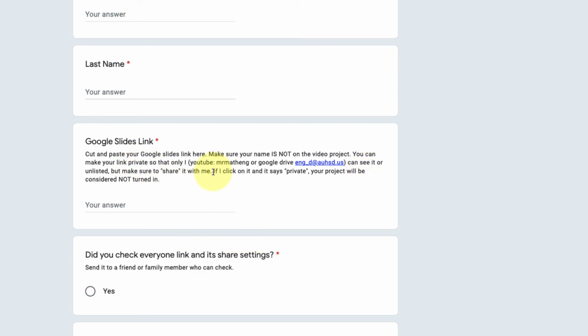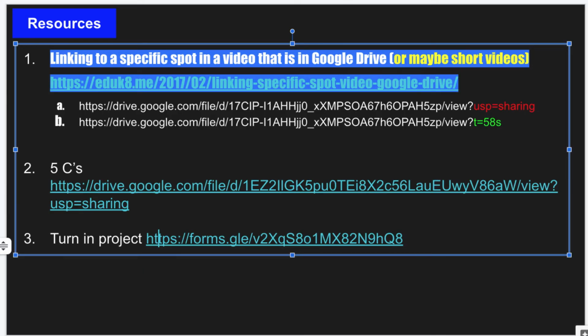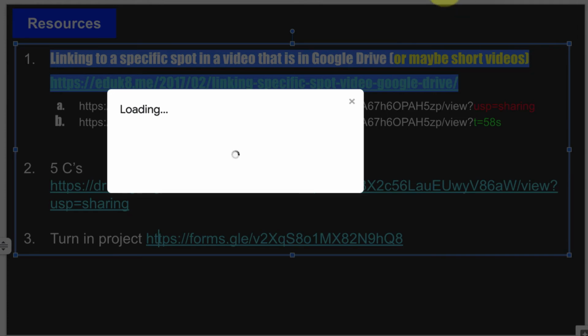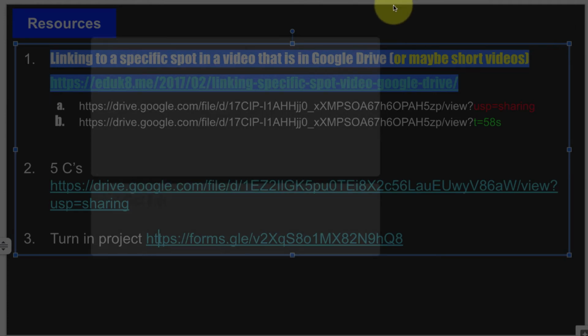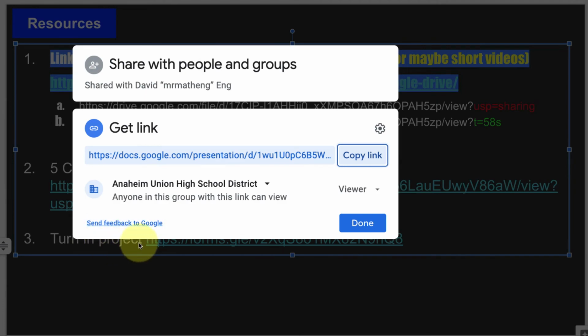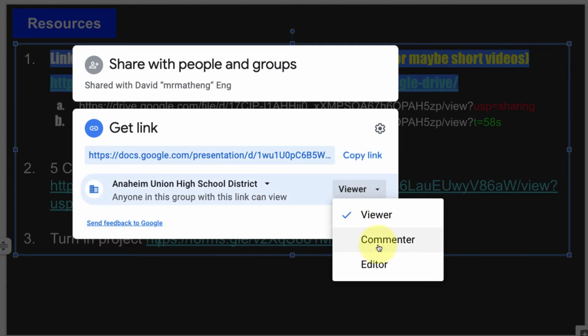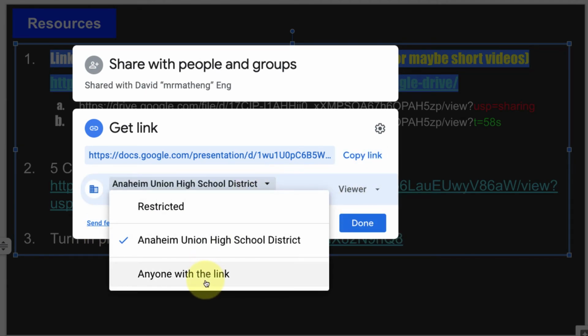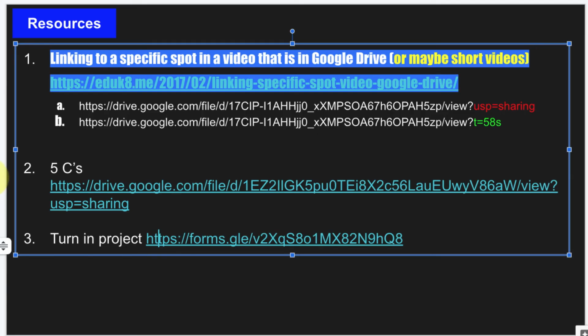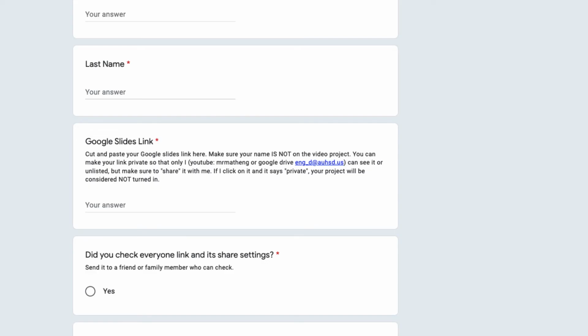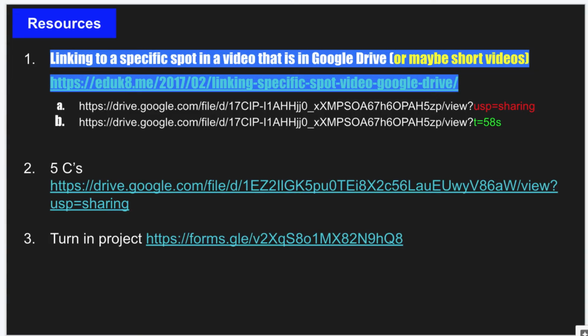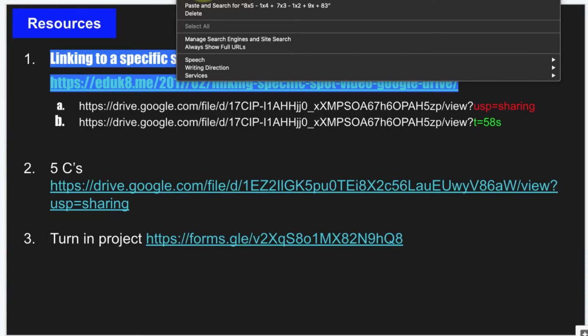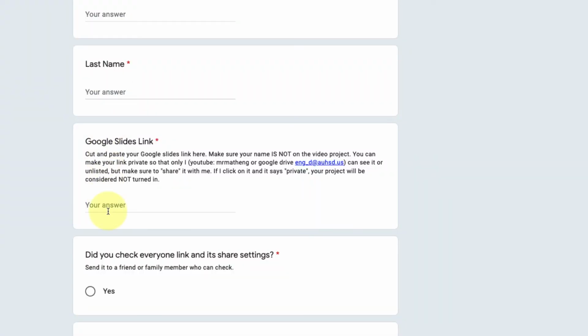That doesn't mean give me the notification. That means actually changing the share. And I think it's easiest when you press change and you make it anyone with a link. That's basically everyone. Trust me, it's the safest thing to do for every single link you have in here. That's yours. Okay, so we're going to copy and paste our link. So come up here, right click, copy. I'm going to press paste.